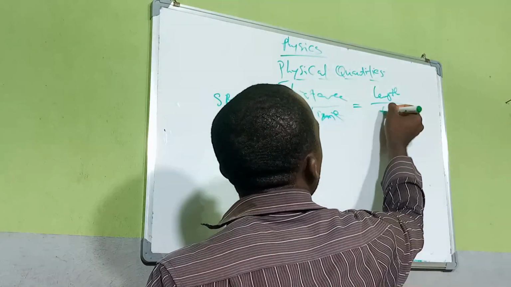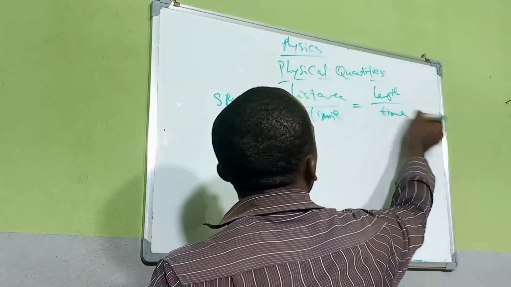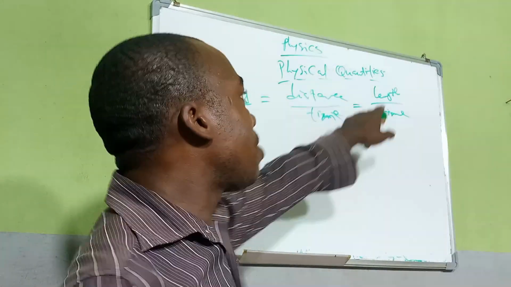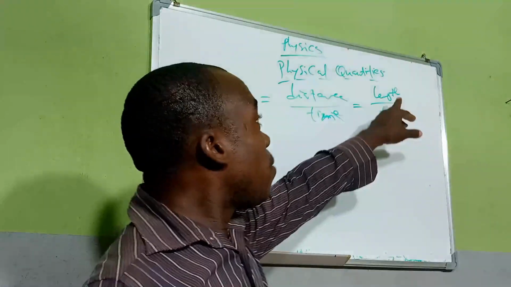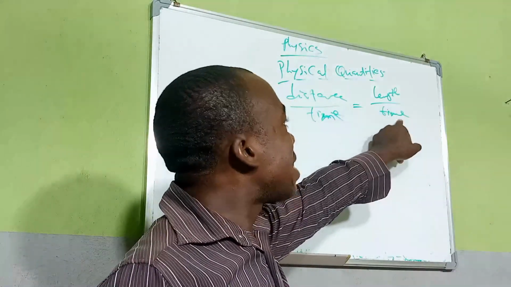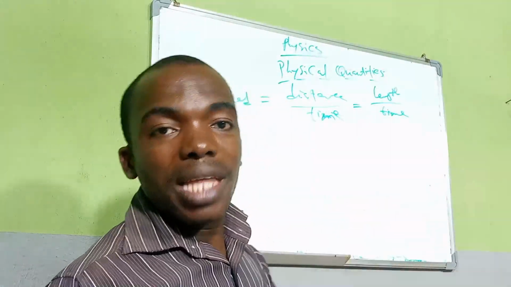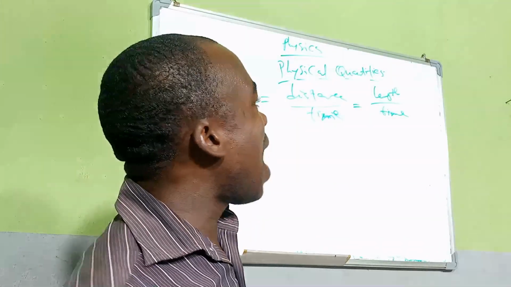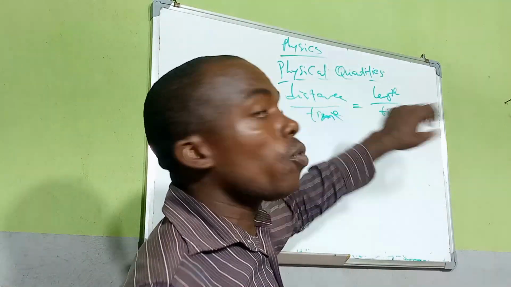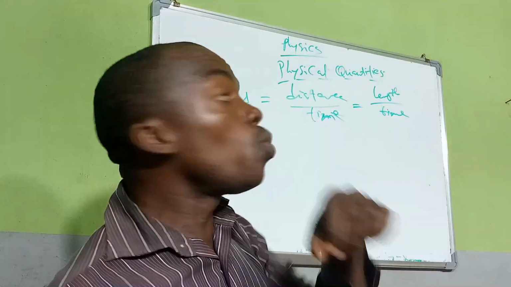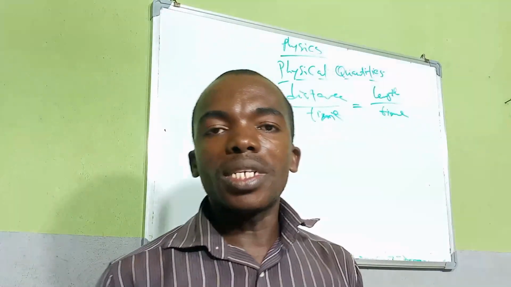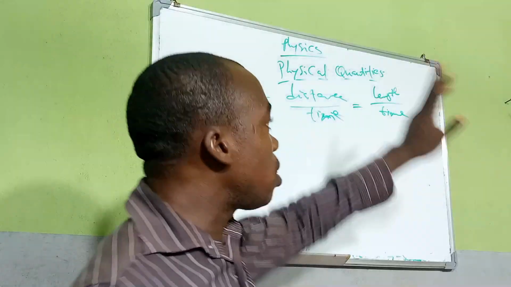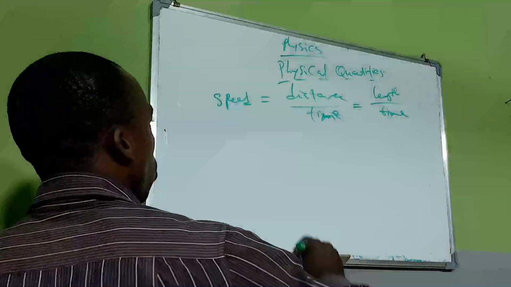Length divided by time, because distance is a measure of length, which is a fundamental quantity, and time is also a fundamental quantity. So you now see how we combine length and time to form a derived quantity, which is speed. Do you understand? Now let us get the unit for speed. This is the unit of speed.